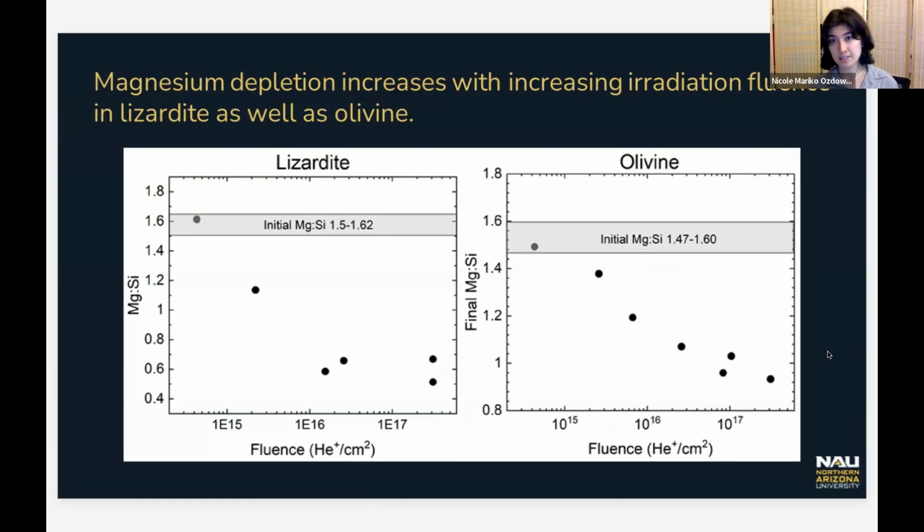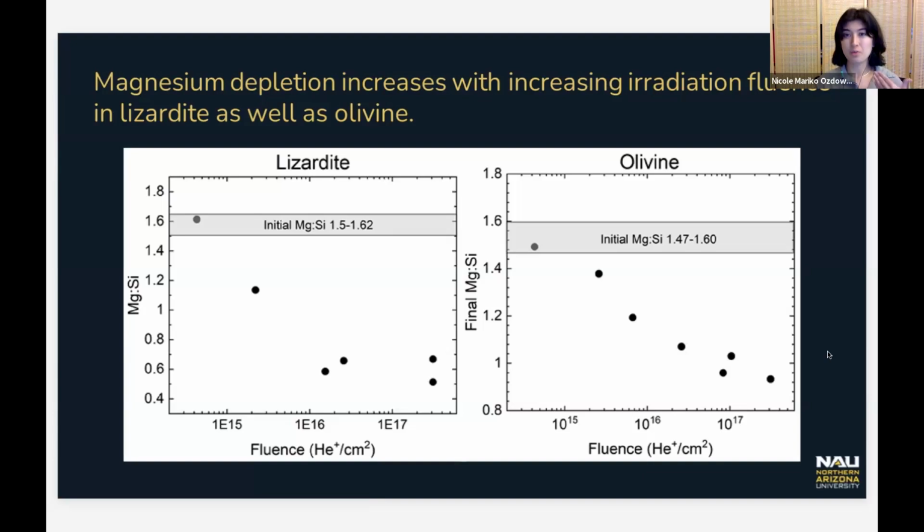So again, that gray highlighted section is the range of our initial MgSi. In our lizardite and olivine samples, we were able to replicate Contando et al.'s results that with increasing irradiation fluence, there is a decrease in that MgSi, or an increase in magnesium depletion. And I'd like to especially note that it's interesting that while at maximal depletion, the MgSi sits at around 0.9 for our olivine samples, in lizardite, at maximal depletion, it reaches an MgSi of about 0.5, which we're not 100% sure, but likely is due to the difference in the mineral structure between lizardite and olivine. But this is to say that it is evident that lizardite also experiences a magnesium depletion effect.